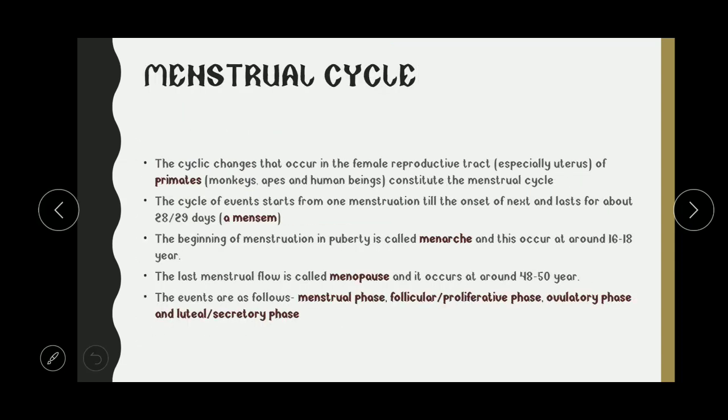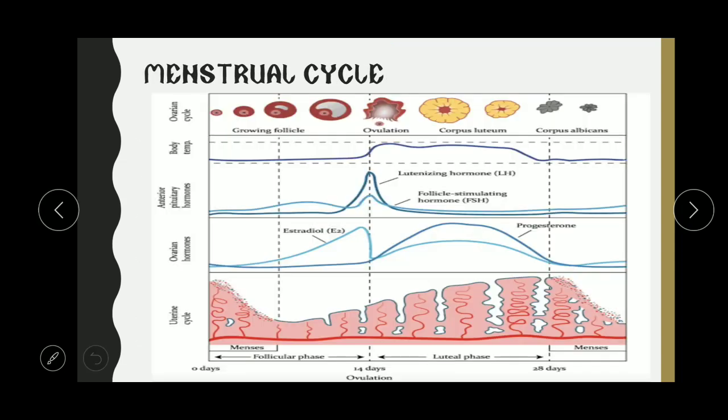Here you can see the diagram. This is very important. The temperature is increasing, FSH and LH are high, and the estrogen level is high around day 13. You can see how the endometrial lining is prepared with the increase in blood vessels. You can see the growing follicle, the ovulation, and the corpus luteum, which then becomes the corpus albicans. After ovulation, the follicle cells form the corpus luteum, which secretes a large amount of progesterone. It is called luteum because it is yellow in color, and after that it becomes the corpus albicans.